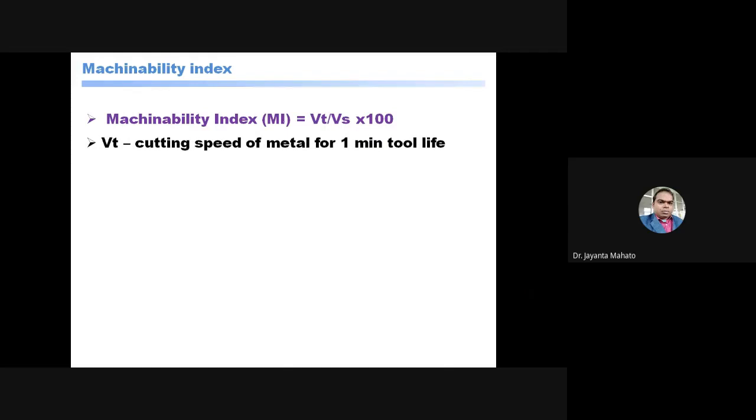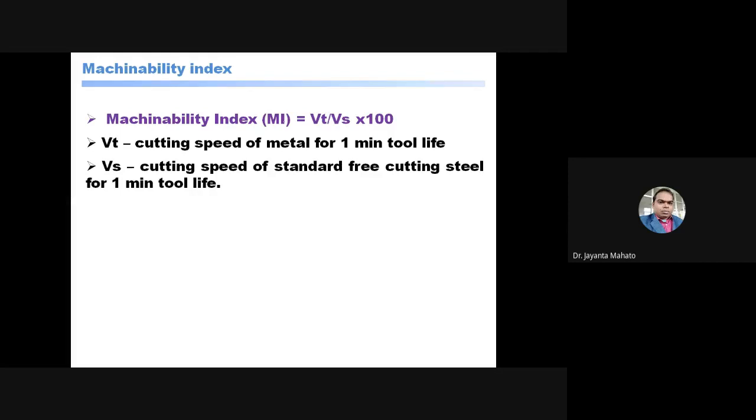So VT means the cutting speed of the metal. If we are considering the cutting speed, this is the cutting speed of the metal for 1 minute tool life. Sometimes it is written as 20 minutes. So VT means cutting speed of the metal for 20 minutes tool life, and VS is the cutting speed of a standard free-cutting steel. So this is the cutting speed for a standard specimen, for the same tool life.